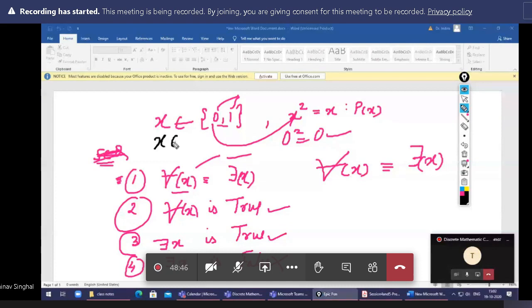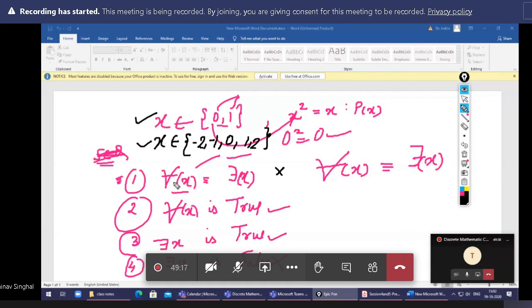You can suppose for this one, then you can understand easily. Suppose the domain is -2, -1, 0, 1 and 2. Okay, 5 points are given. Then the first option is false. Can you explain the first option, for which example, this one or this one? The second example. For this one, okay.